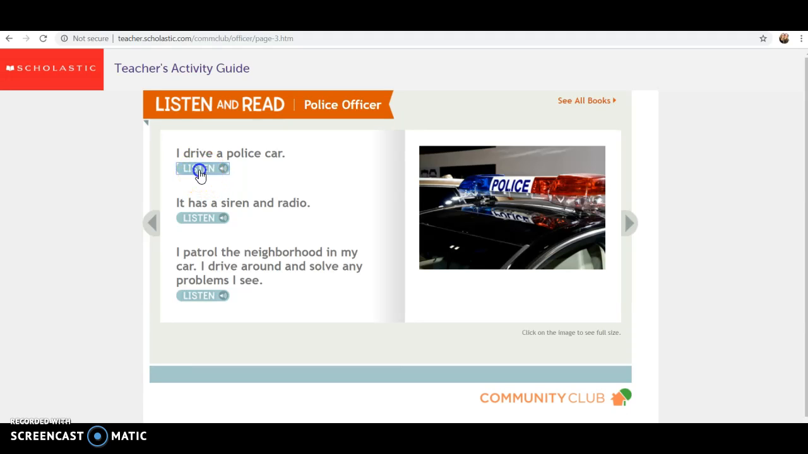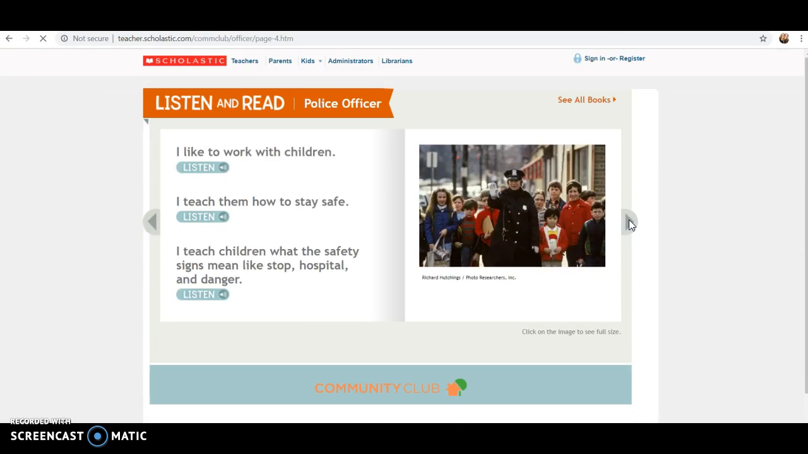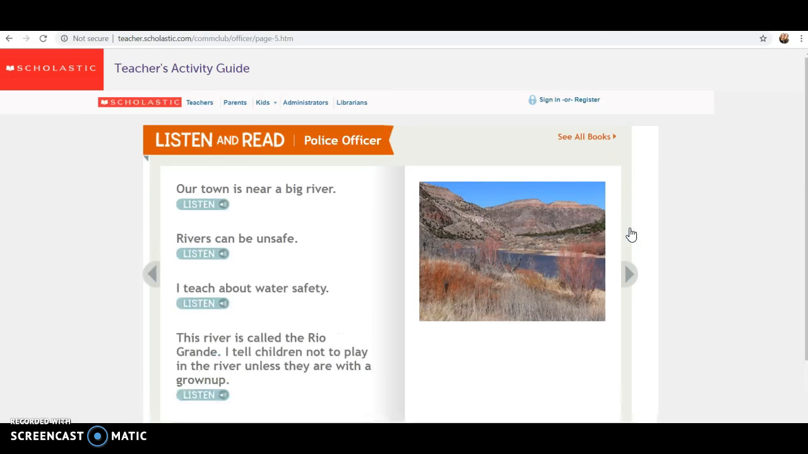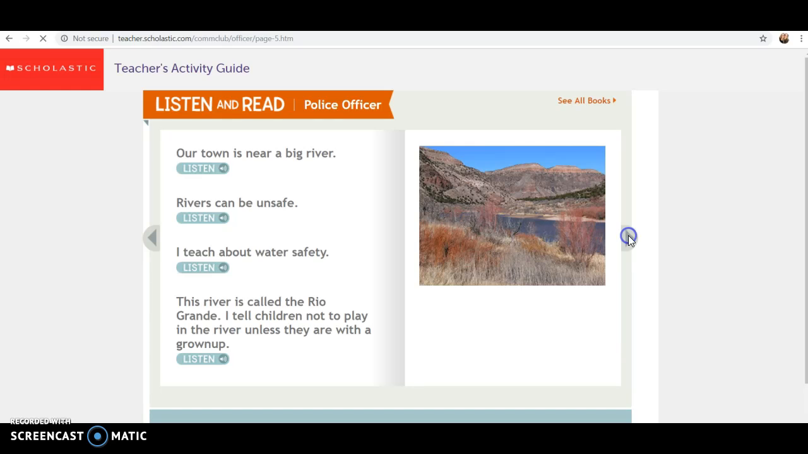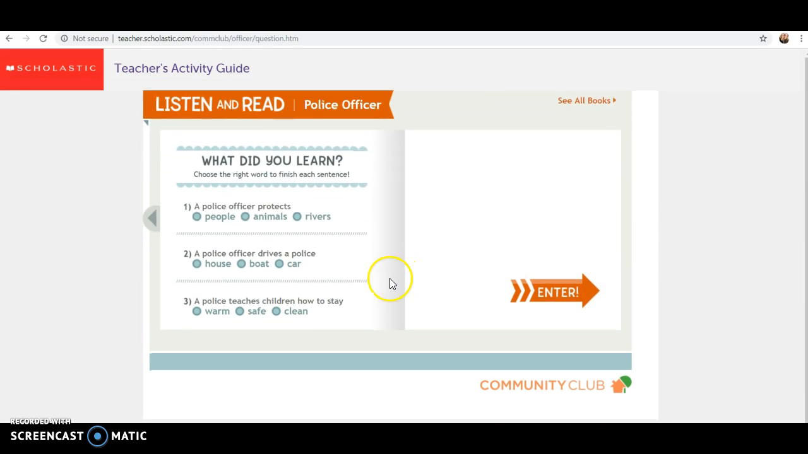And like I said before, you can click on that button if you would like to listen to the text. That might be easier for you if you don't know the words that you see. And then you can just go through the book. You can listen and read. And then at the end, there's going to be a short quiz.